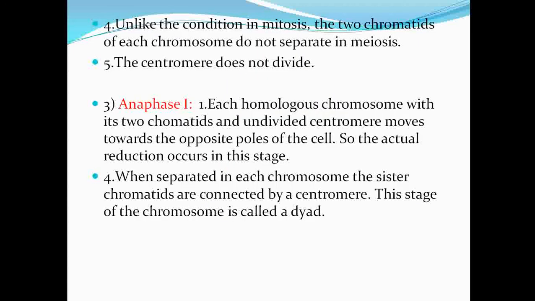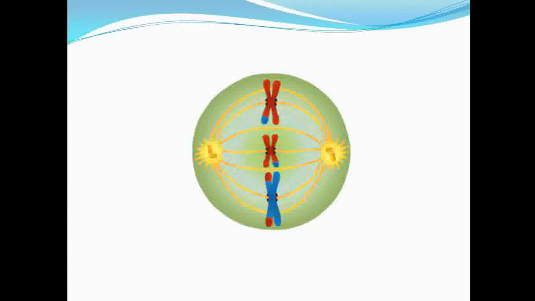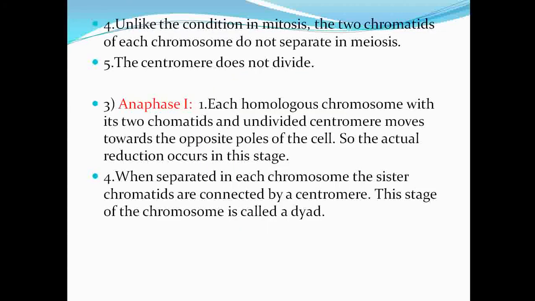In this diagram you can see the chromosomes aligned on the equatorial plane. Unlike the condition in mitosis, the two chromatids of each chromosome do not separate in meiosis. The centromere does not divide.